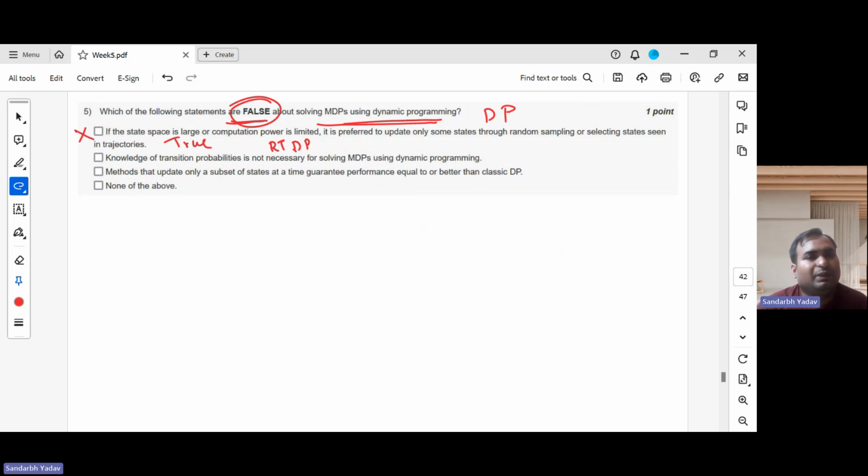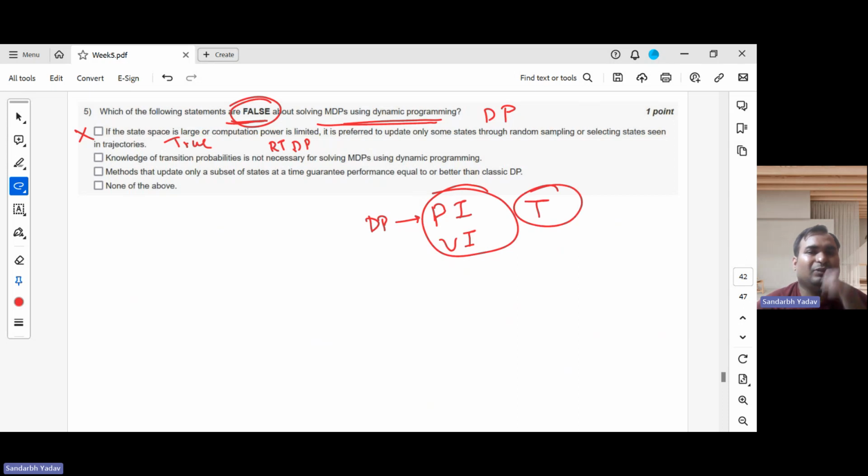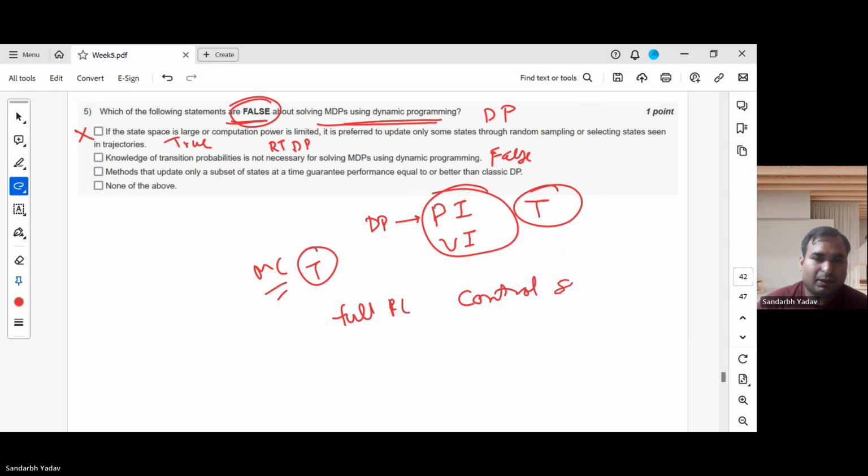Knowledge of transition probabilities is not necessary for solving MDPs using dynamic programming. Dynamic programming, both policy iteration and value iteration, although LP is not covered in the lectures, both of them require these transition probabilities, right? So this is false. In fact, MC methods don't require transition probabilities. Also not just Monte Carlo methods, but when we move to full RL, which is the control setting, we don't have access to this transition function.